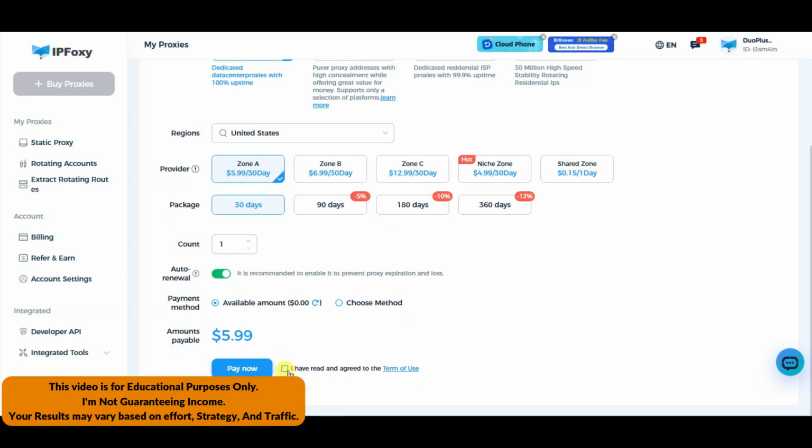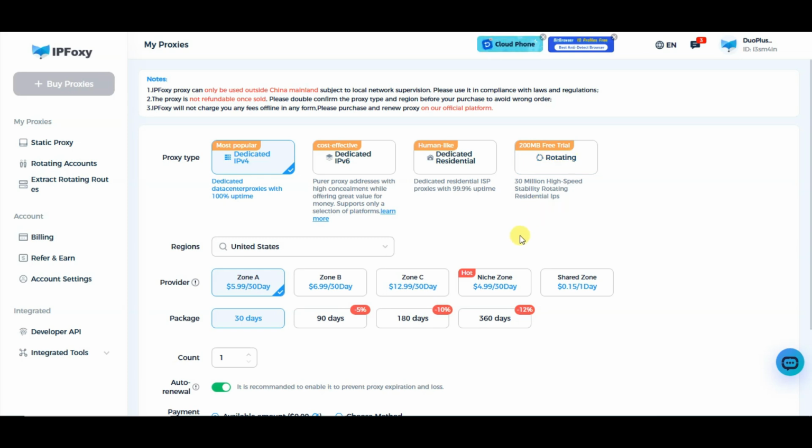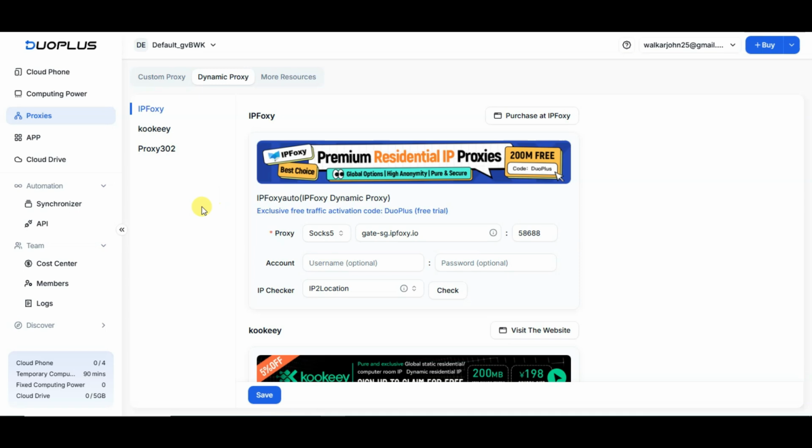Now you can read and agree its terms of service. At last, you can click on Pay Now button. It's very simple to purchase proxy. This proxy will work accurately. After purchasing proxy, you can click on Cloud Phone button.